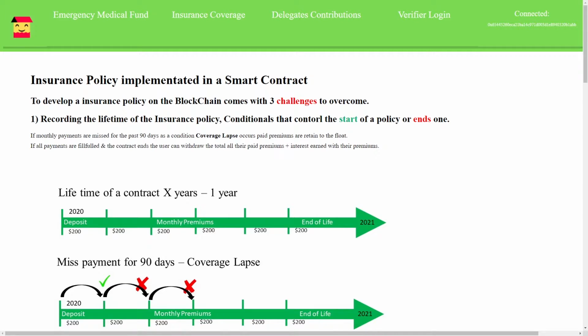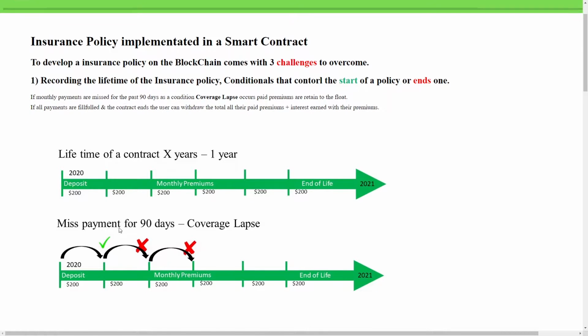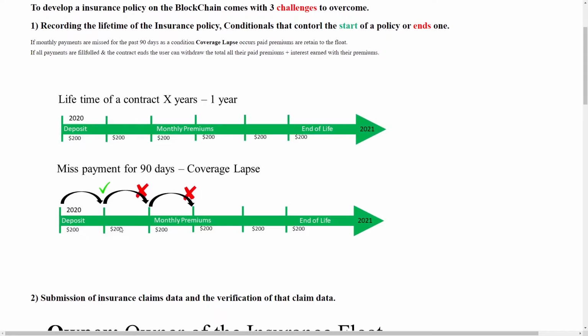I had to overcome 3 challenges on implementing an insurance policy on a smart contract. The first challenge was the lifetime of an insurance policy, handling the conditional such as starting and ending a policy. If the user missed 90 days of payment, there would be a coverage lapse, and they would be denied access to submit more claims.